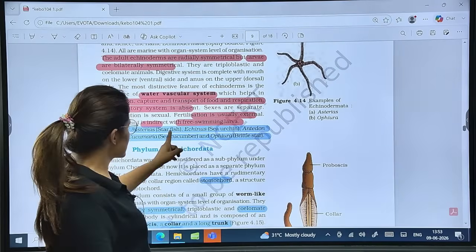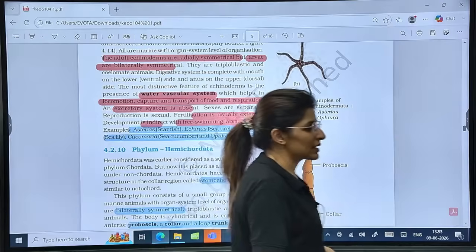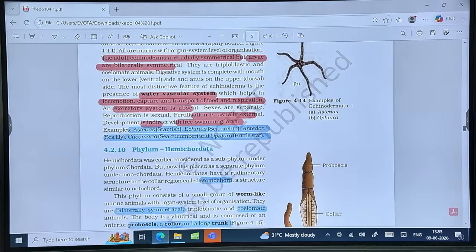And then Asterias, starfish, sea urchin, sea lily, Cucumaria and Ophiura. Yes, guys. Please tell me that all these points are clear to you all.